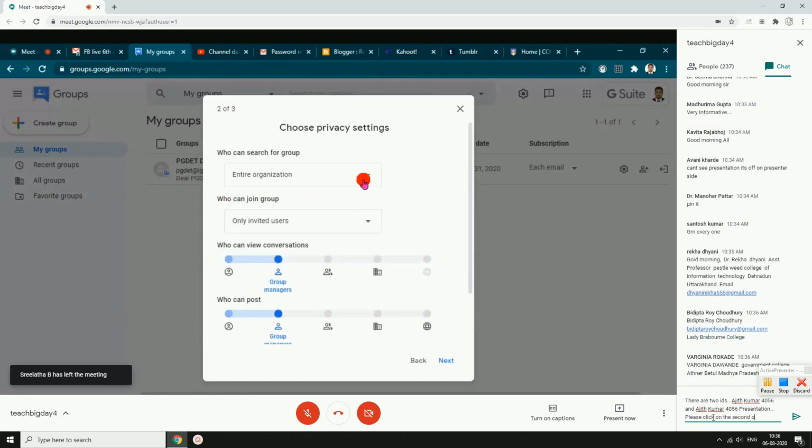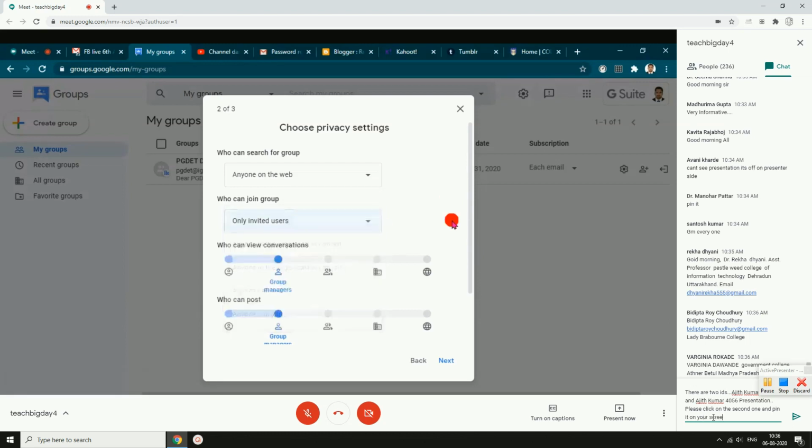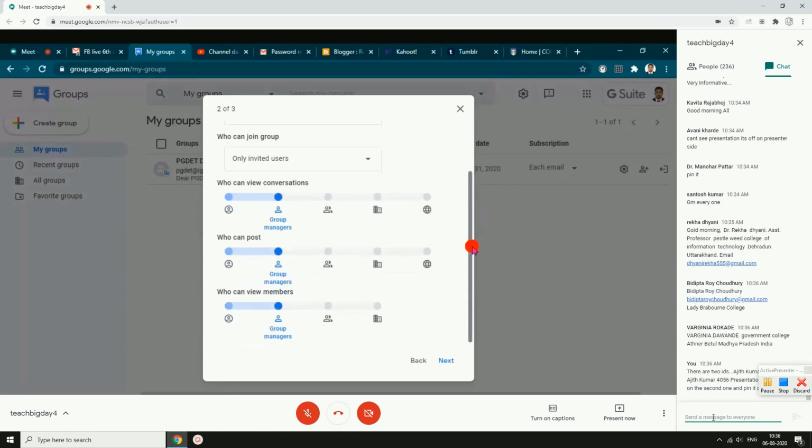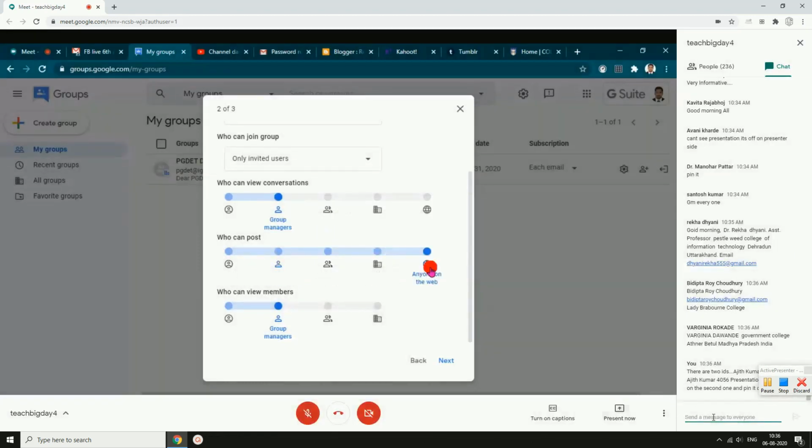Entire organization who can search for the group, anyone on the web who can join the group, only invited users, select a suitable option, who can view conversation, who can see post: group owners, group members, anyone on the web. I think we need all this.